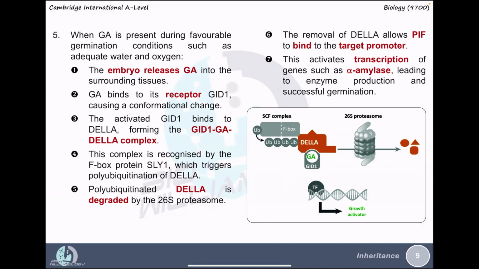Alpha amylase breaks down starch to form maltose, and maltase breaks down maltose to form glucose, and this glucose can serve as respiratory substrate for the cells to carry out respiration. Therefore, with the production of ATP, the cells manage to undergo anabolic reactions and germination takes place.